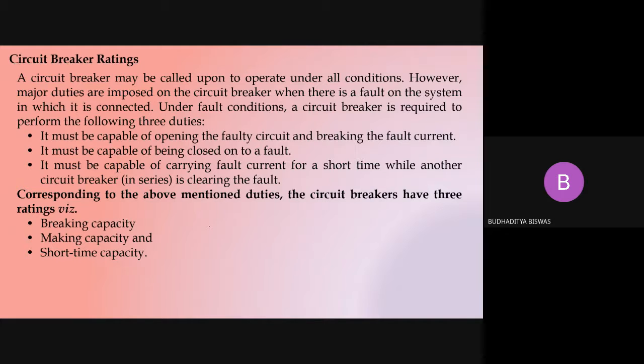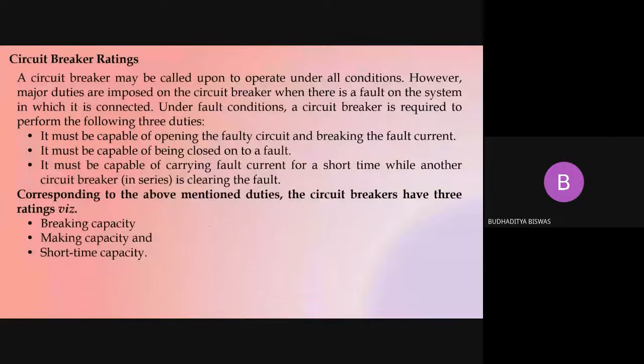Third one, it must be capable of carrying fault currents for a short time while another circuit breaker in series is clearing the fault. Like the second one, while the fault is being cleared, it must carry the fault current. The difference is that in the second, the circuit breaker must remain closed, so the mechanism should not automatically open the circuit breaker when there is a fault.